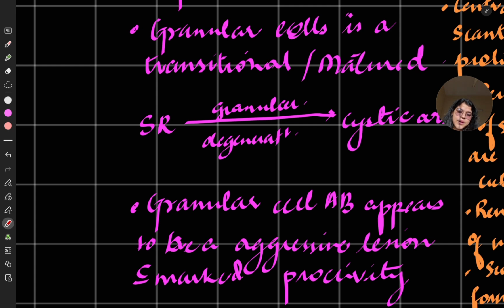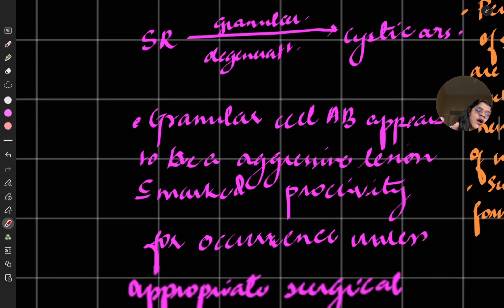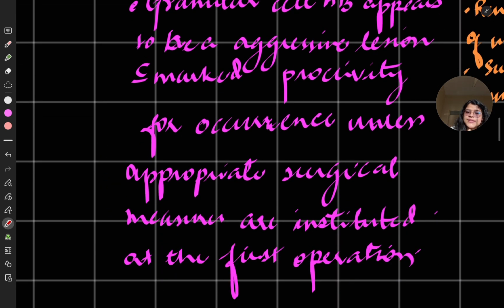Granular cell ameloblastoma appears to be an aggressive lesion with marked proliferative activity. It is marked as an aggressive lesion because of the constant presence of lysosomal granules and cell death. For recurrence, unless appropriate surgical measures are taken, it has to be removed because it is very aggressive, so you have to do en bloc resection over here, right?